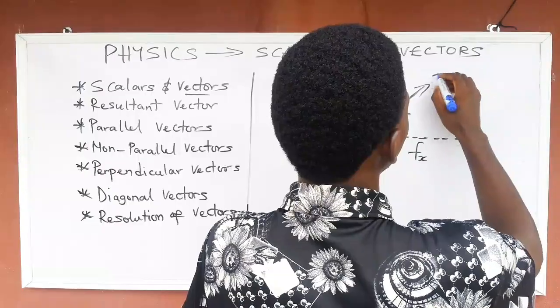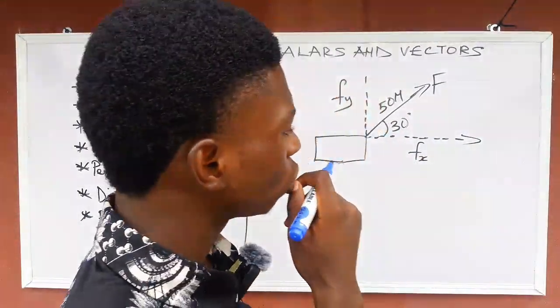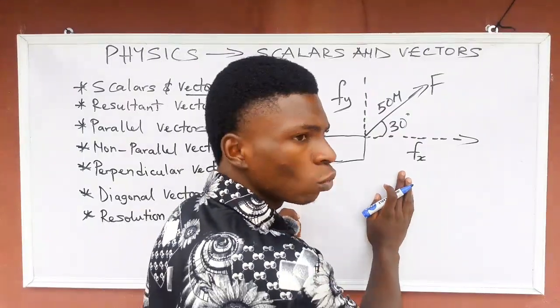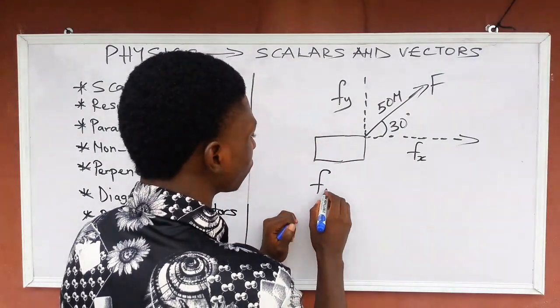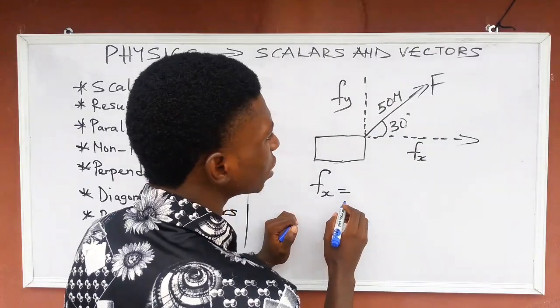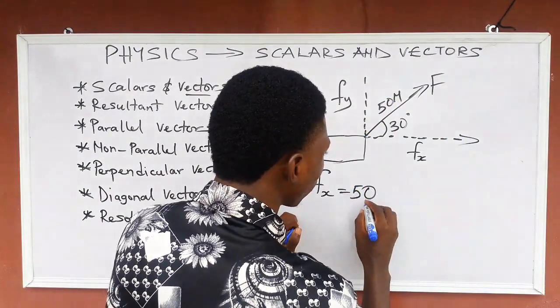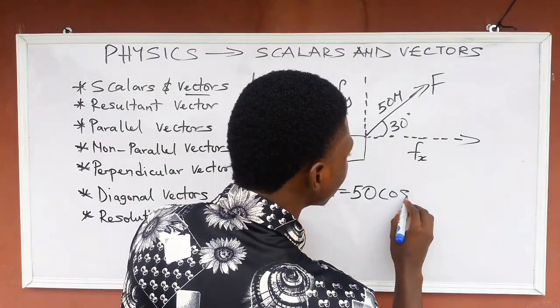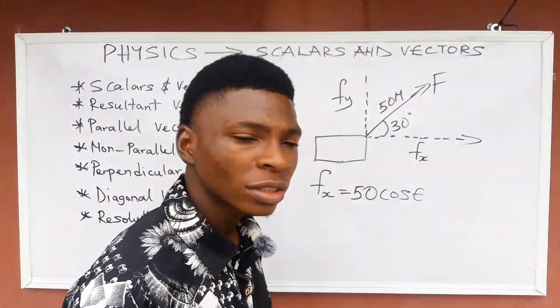this one will now be force. This one will be F. This one is Fy. This one is Fx. So if you are asked to calculate the vertical, the horizontal component, that will be Fx. Is equal to this force, 50 cos theta. Do you know the reason why I use cos and not sine?